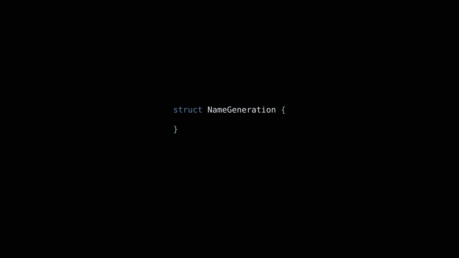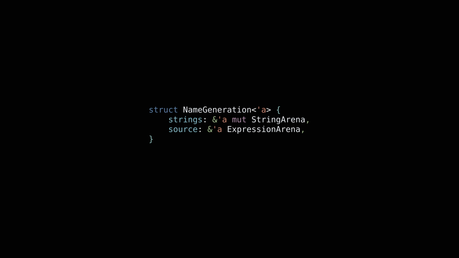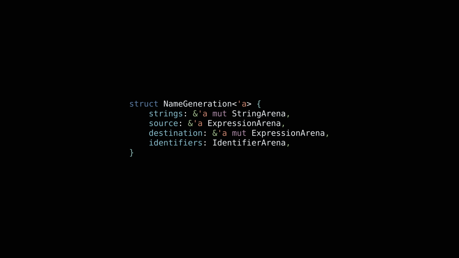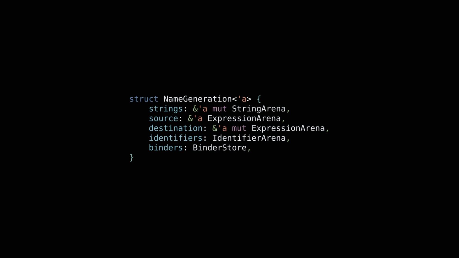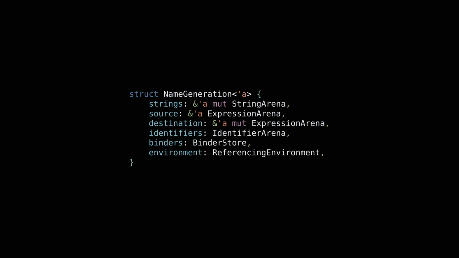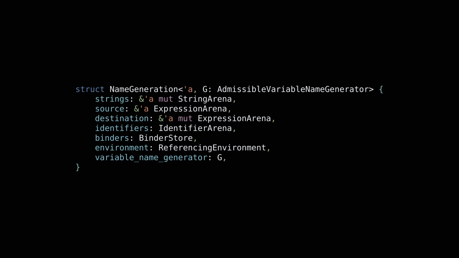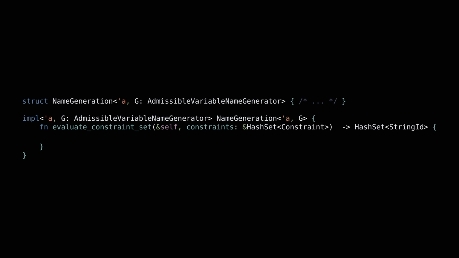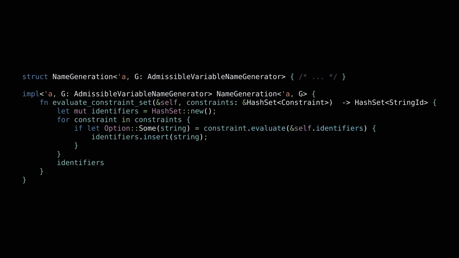For this name generation struct, we'll need the arena of strings, the arena of source expressions, the arena of destination expressions, the store of undetermined identifiers for parameter names and restrictions, the store of constraints on parameter names, the referencing environment to resolve named and unnamed variables to their binders, and finally, a variable name generator creating streams of strings. We start by defining a helper function to convert a set of identifiers into a set of strings. This will be necessary to evaluate the set of restrictions for a parameter into its corresponding set of inadmissible strings.